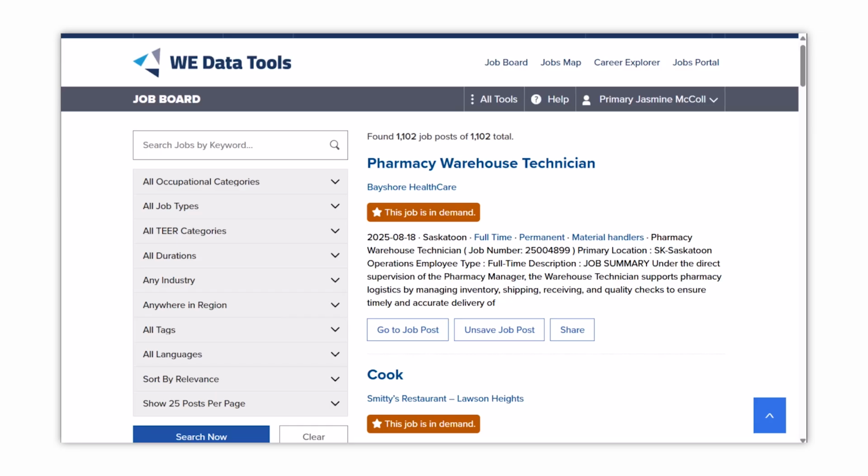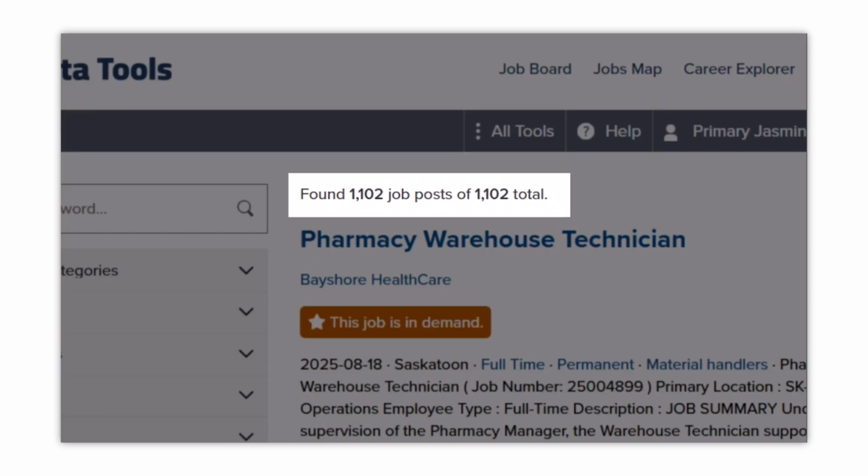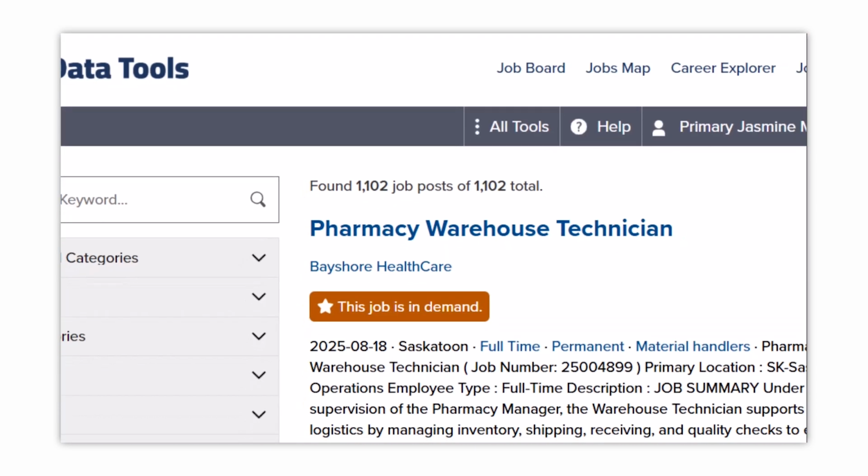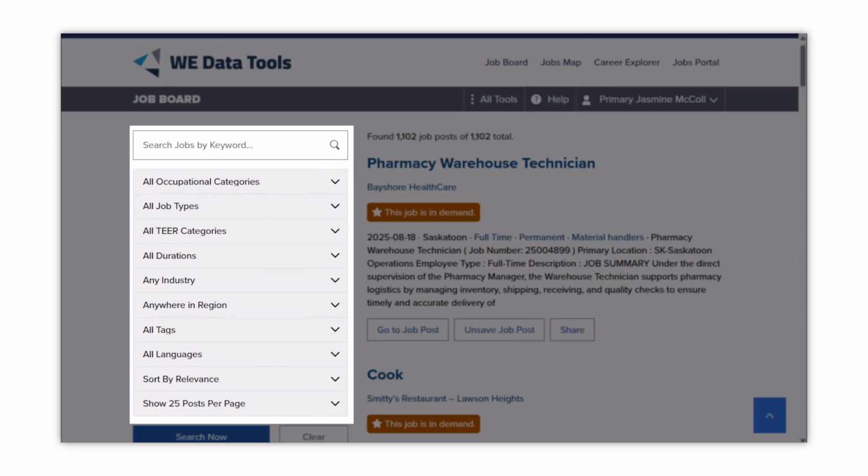The job board gives you direct access to these job posts and, using the data we capture in the back end of our system, allows you to filter through the job posts to find what you're looking for. At the top of the screen, you'll see the total number of job posts currently active in your region. Using the menu on the left of the screen, you can narrow down your search by choosing which criteria you want to filter. Clicking on any of these headings will give you a drop-down of options to choose from. Selecting these options will tell the system which job posts to show you and which ones to hide based on how they are categorized.